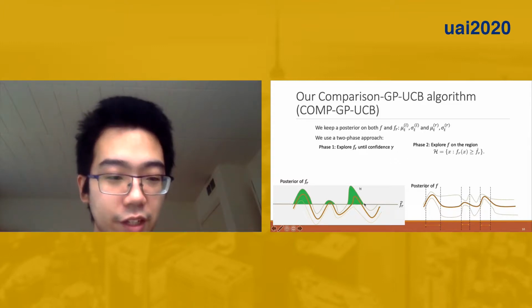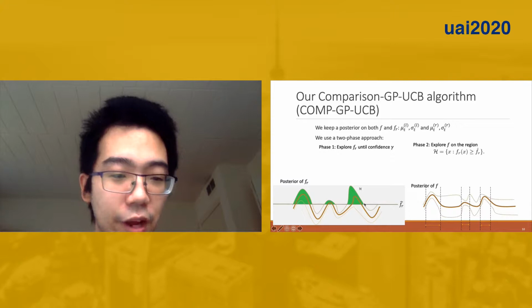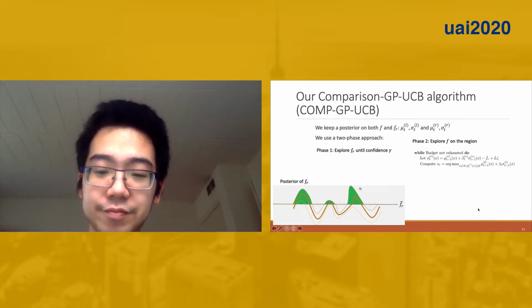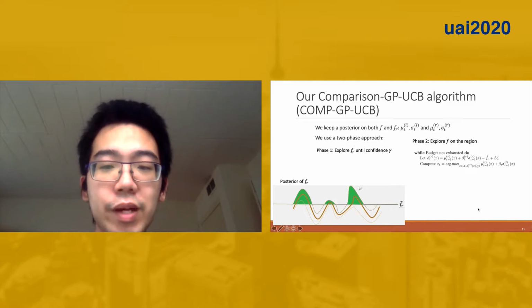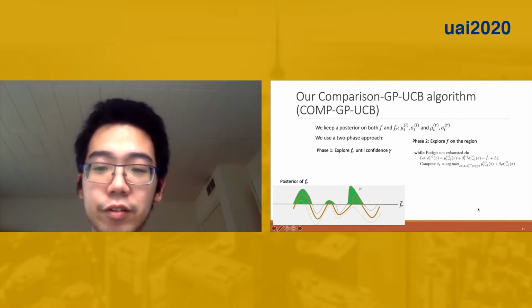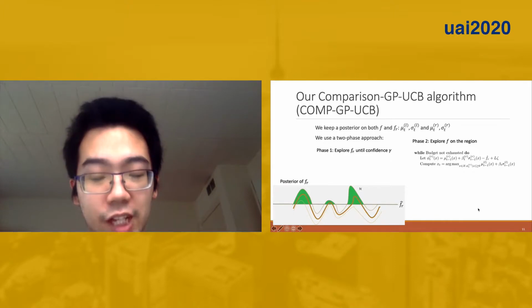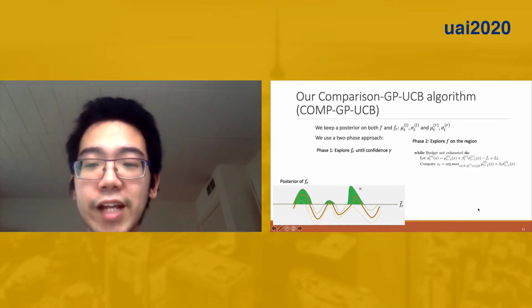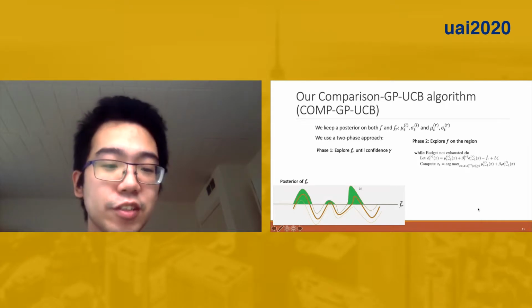And so we will only make direct queries in the green region, which is between these dashed lines. So while budget not exhausted, we will query the argmax of the upper confidence bound on the direct query posterior, but subject to phi tr(x) larger than 0, this green region.